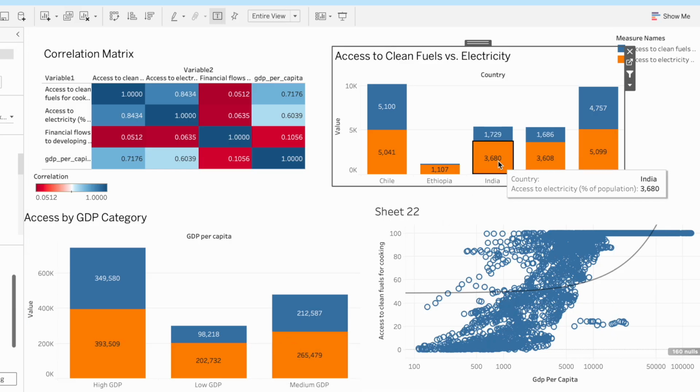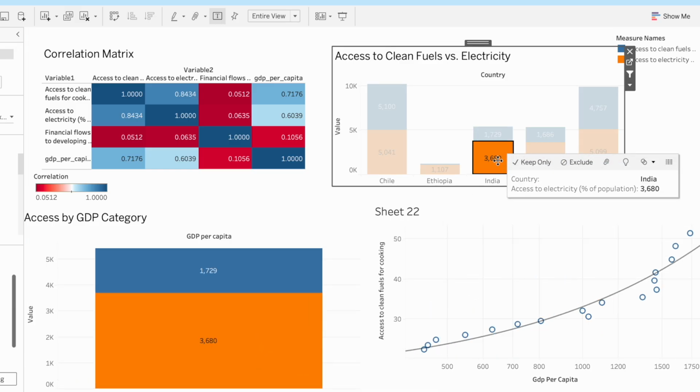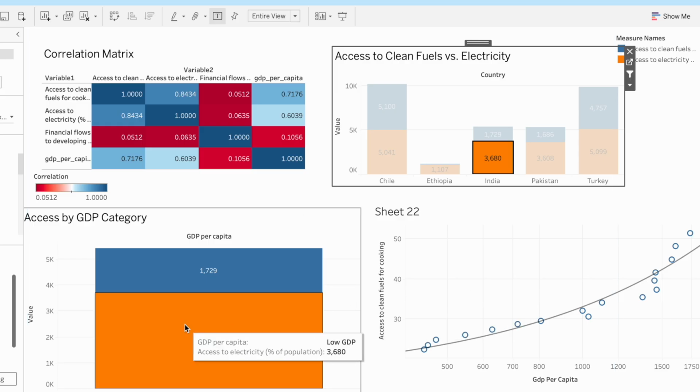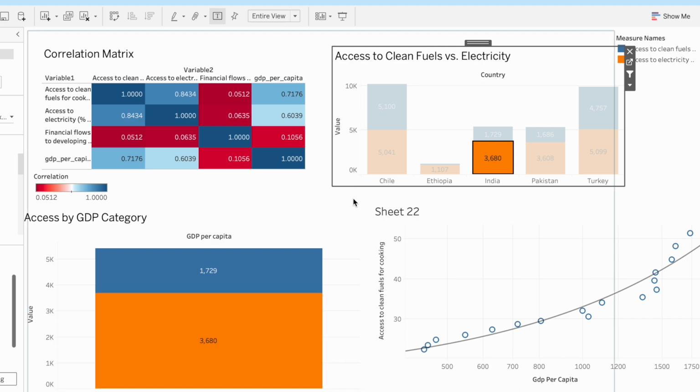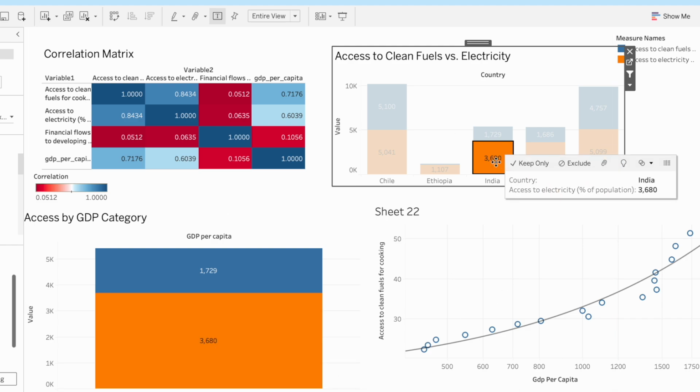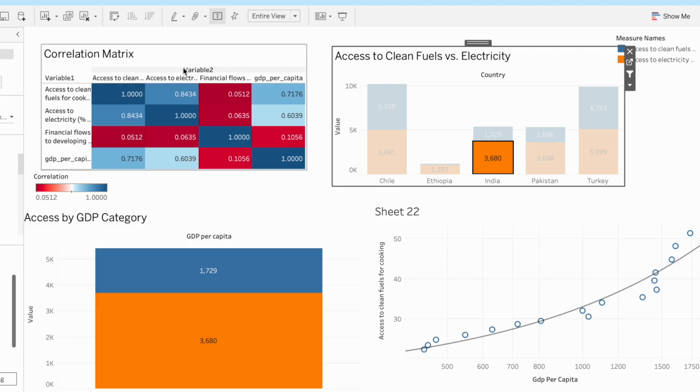Similarly, clicking India in the country comparison chart would highlight its data point across the other visuals, showing its status as a medium GDP country on an upward trajectory. These filtering capabilities enable us to move seamlessly from a macro level understanding of global trends to a micro level analysis of individual countries. It helps us to confirm the statistical correlations with real world examples from the datasets.